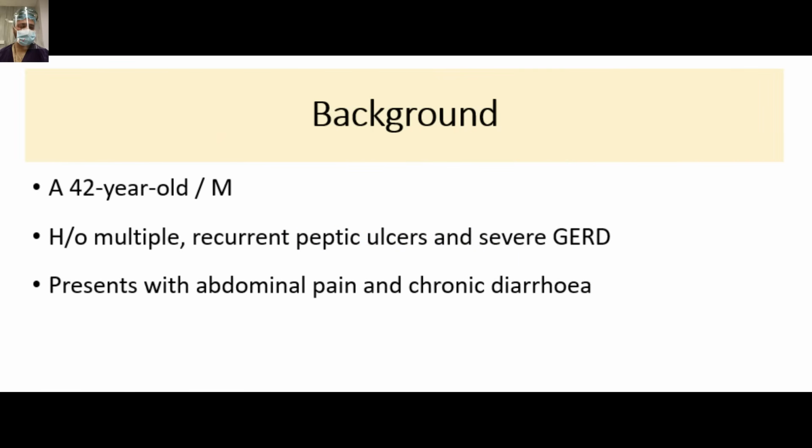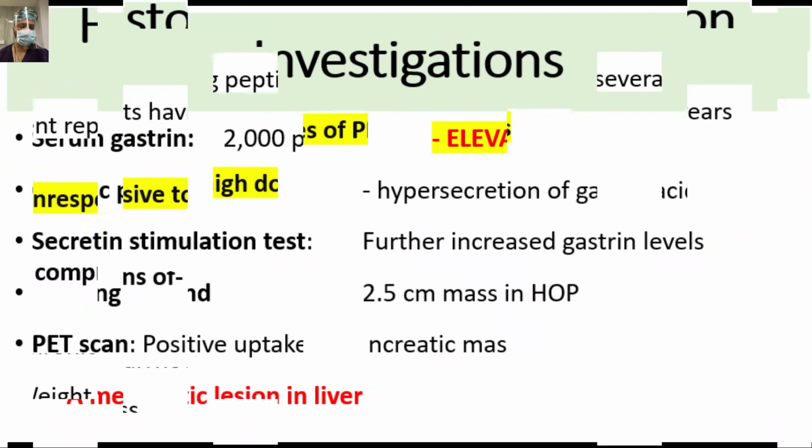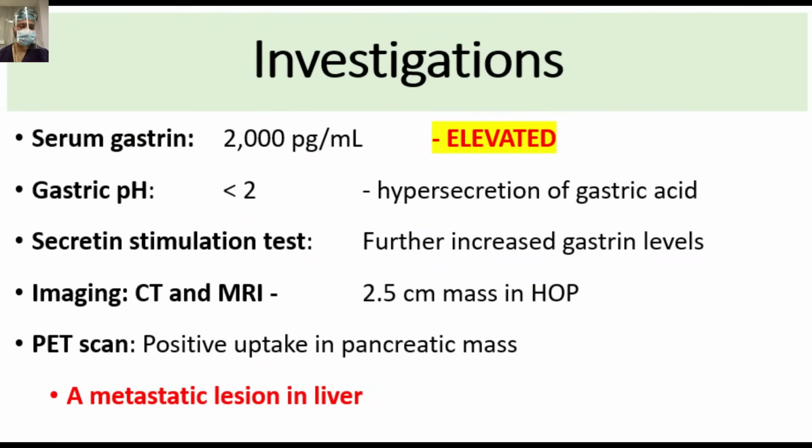So friends, a 42-year-old male with a history of multiple recurrent peptic ulcers and severe GERD presented with abdominal pain and chronic diarrhea. The patient reported having peptic ulcer disease for several years. He was taking PPI around the clock, which was unresponsive to high dose PPIs, also complaining of chronic diarrhea and weight loss. The serum gastrin was 2000 picogram per ml, markedly elevated. The gastric pH was less than 2, hypersecretion of gastric acid. Secretin stimulation test further increased the gastrin level.